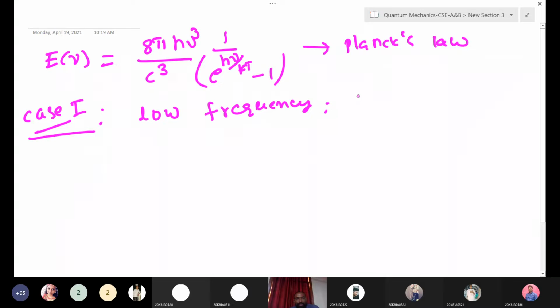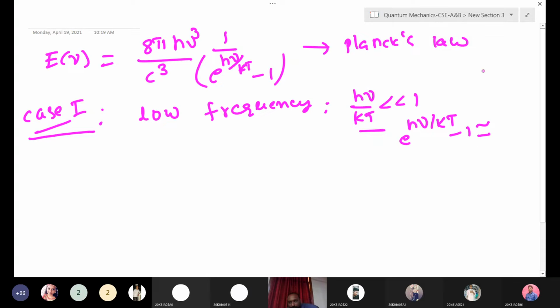Low frequency means what? Frequency is very less. Low frequency means h nu by kT is very much less than 1. Okay, very much less than 1. That means this term we can neglect it. Or you can write this one. What is the e to the power of h nu by kT minus 1? How can you write this?